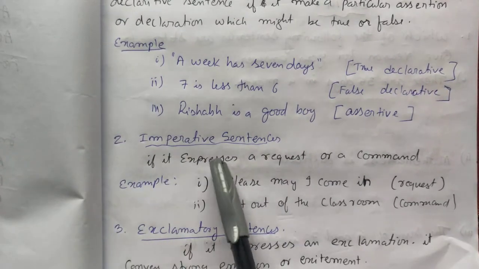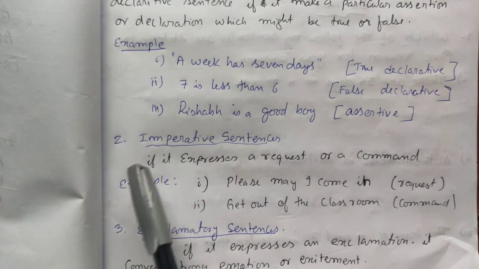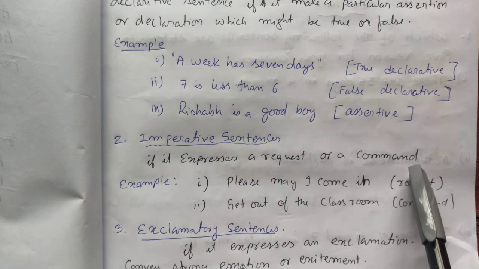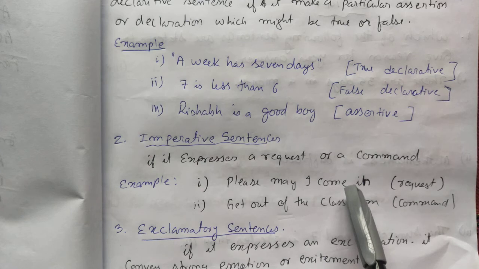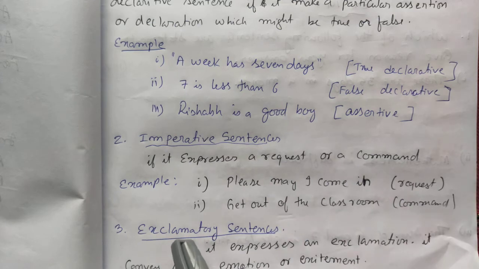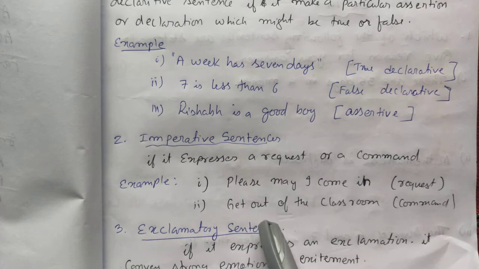Next is the imperative sentence. A sentence is said to be imperative if it expresses a request or a command. For example, "Please may I come in" is a request. This type of sentence is called an imperative sentence. "Get out of the classroom" is a command, that is also an imperative sentence.